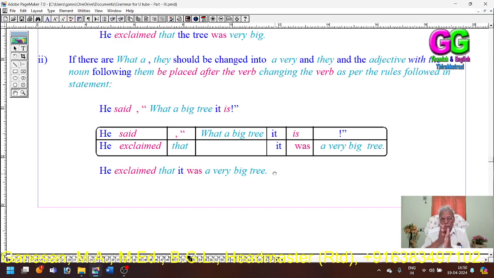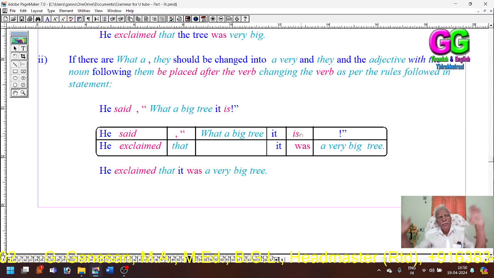Again, the rules. If there is what a, change the what a into a very, then the adjective and the noun following it. These four words should be placed after the verb, and the verb in the direct speech should be changed accordingly: present to past, past to past perfect.